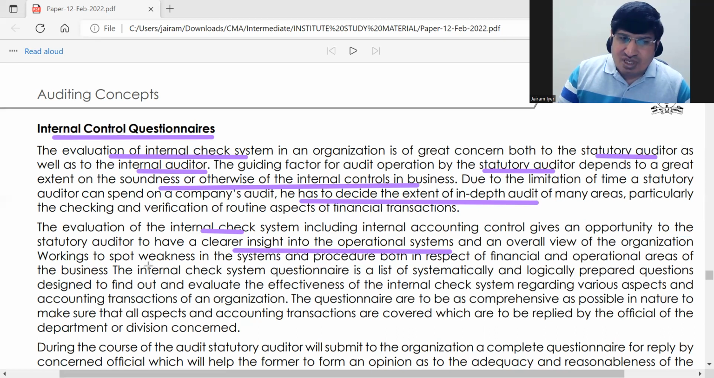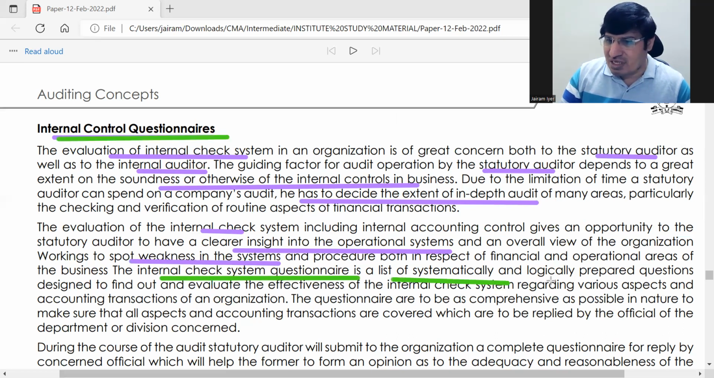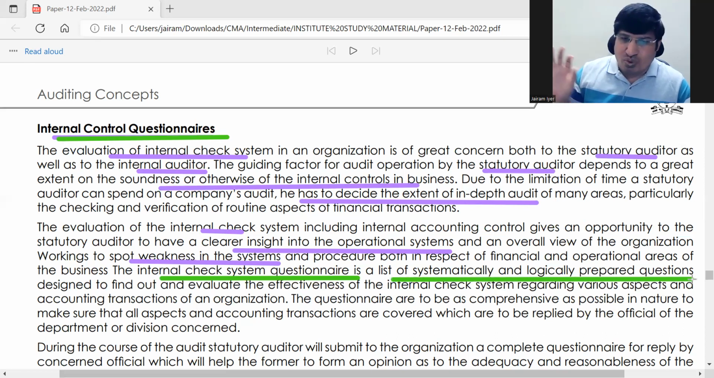So he is able to spot weaknesses in the systems also. It just comes from the first point. So now here we are talking about what is this questionnaire. Internal check system questionnaire, or you call it internal control questionnaire, is a list of systematically and logically prepared questions.